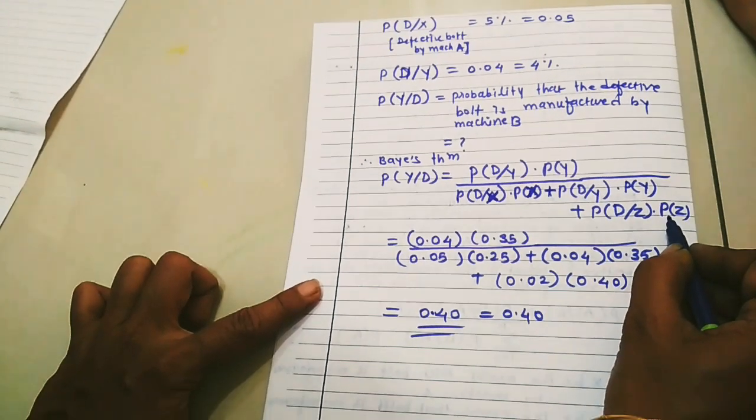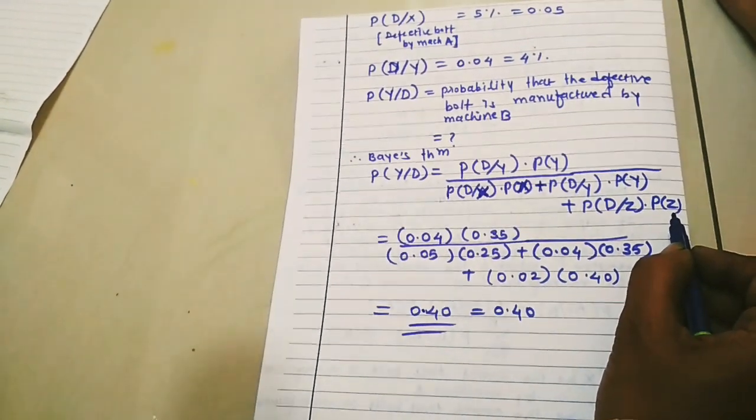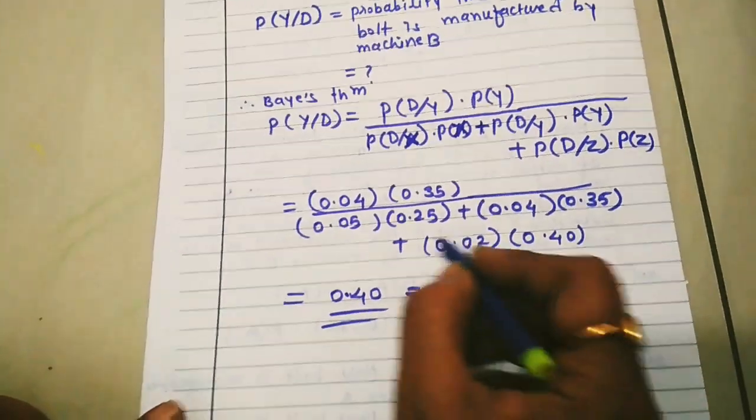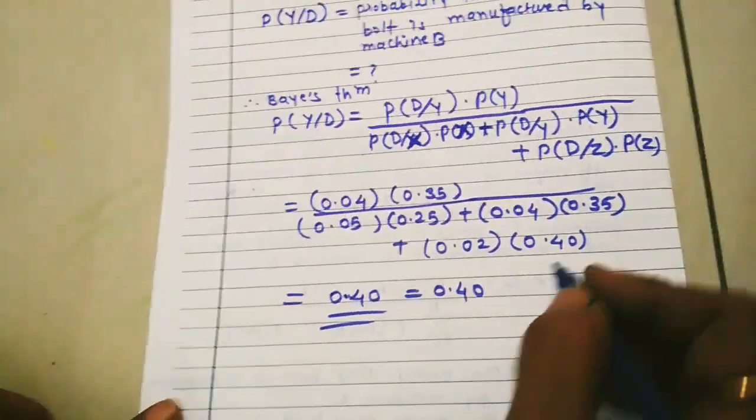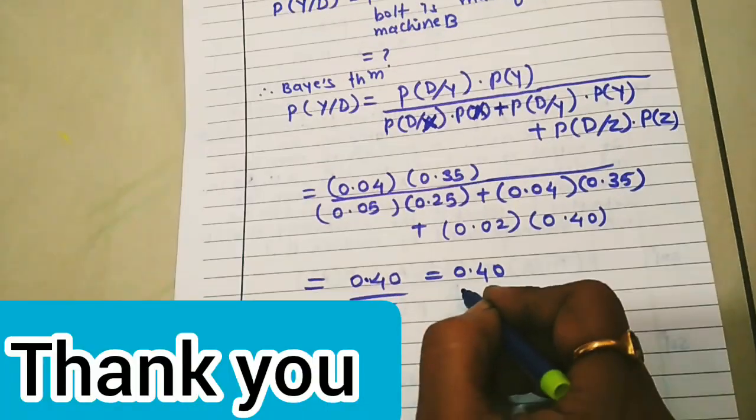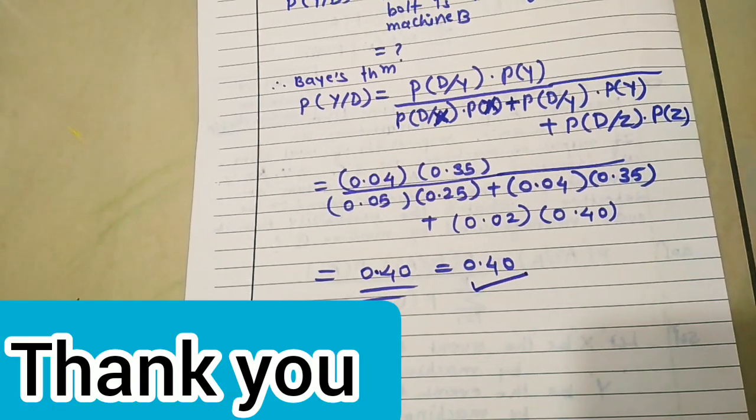What is this? The probability of manufacturing a bolt is 0.40. Now if we use the calculator and do the calculation, then the answer is 0.40. Okay, thank you.